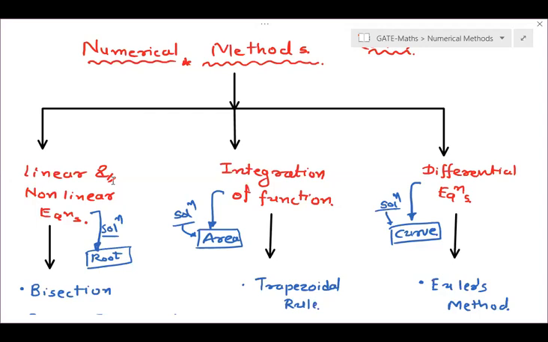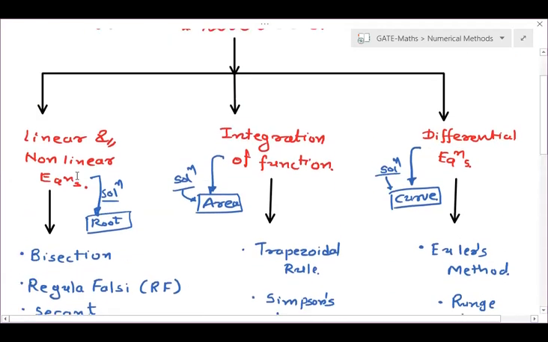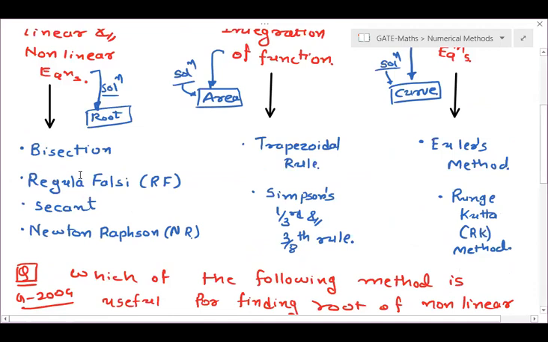The same thing applies for differential equations. So numerical methods are going to help us in these conditions. With the help of numerical methods, we are not finding the exact solution, we are finding an approximate solution to these problems.